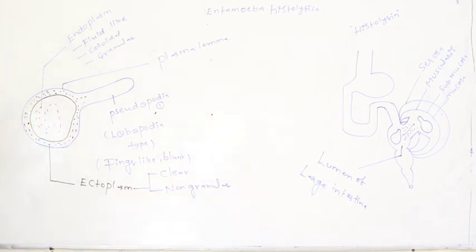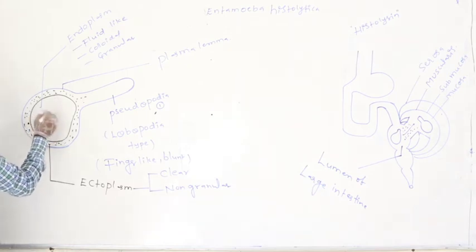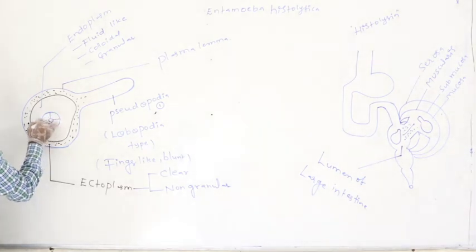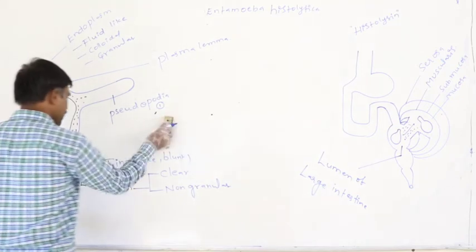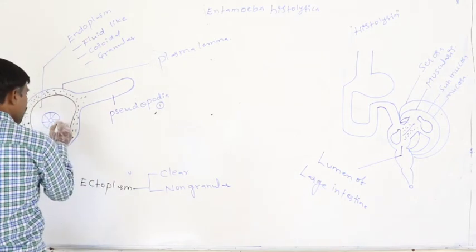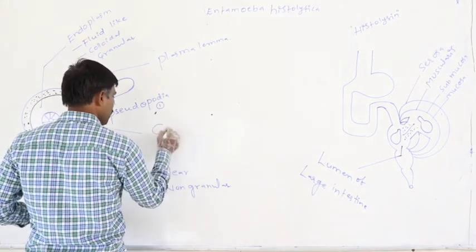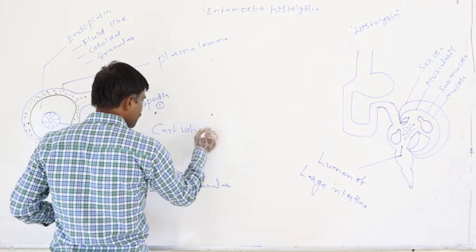Again, in the case of the endoplasm, what structures are present? A specialized nucleus is present in the endoplasm. That specialized nucleus is said to be the cortical nucleus.